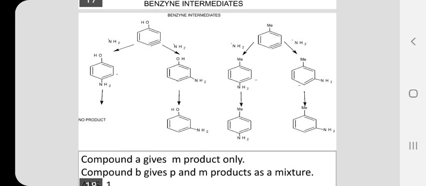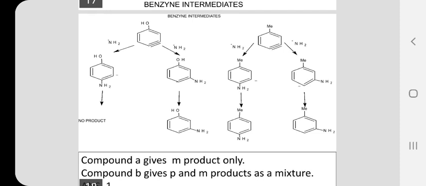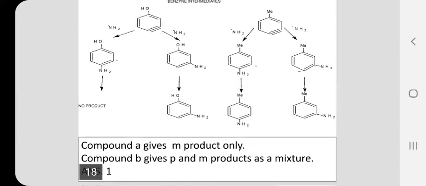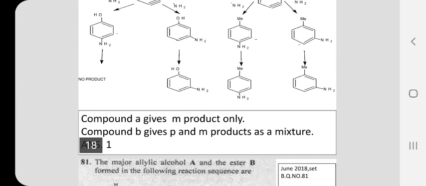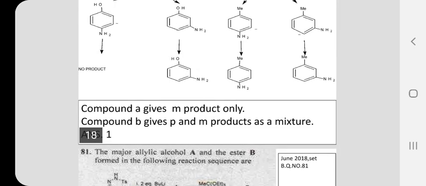So, we are getting a mixture of products, namely para-aminotoluene as well as meta-aminotoluene. For A, meta-aminophenol is the product. For B, namely bromotoluene as the starting material, para and meta aminotoluenes are the products. So compound A gives the meta product, compound B gives para and meta products as a mixture.